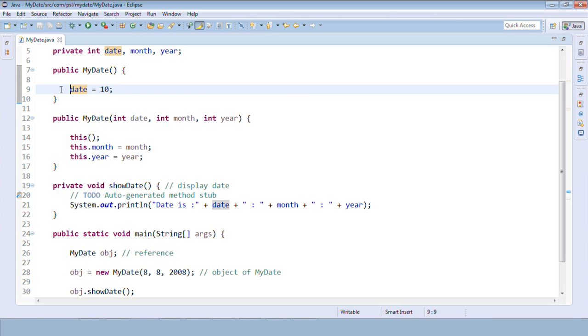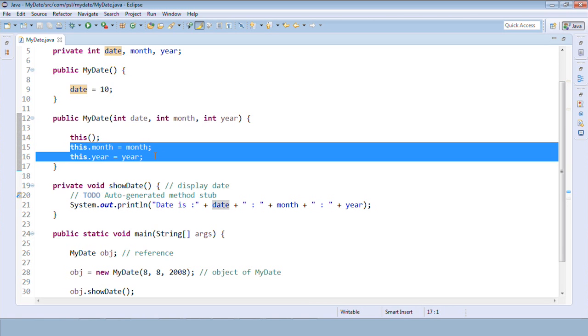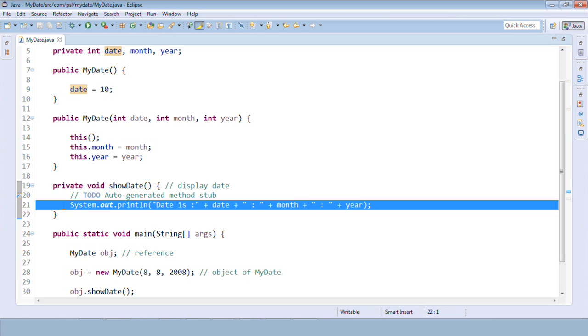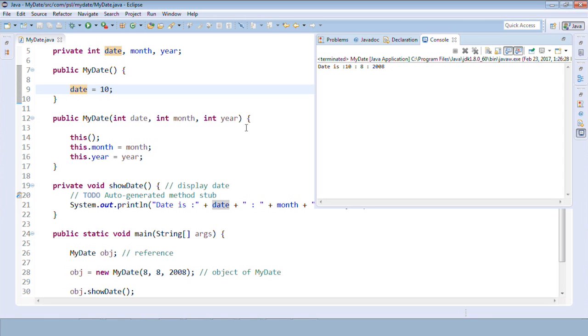It will come back, and the values for month and year will be initialized with the values we passed, 8 and 2008, and we just print it. So it should print 10/8/2008, not 8/8/2008. Getting it? Let me run. This is how we can do constructor chaining by using this.